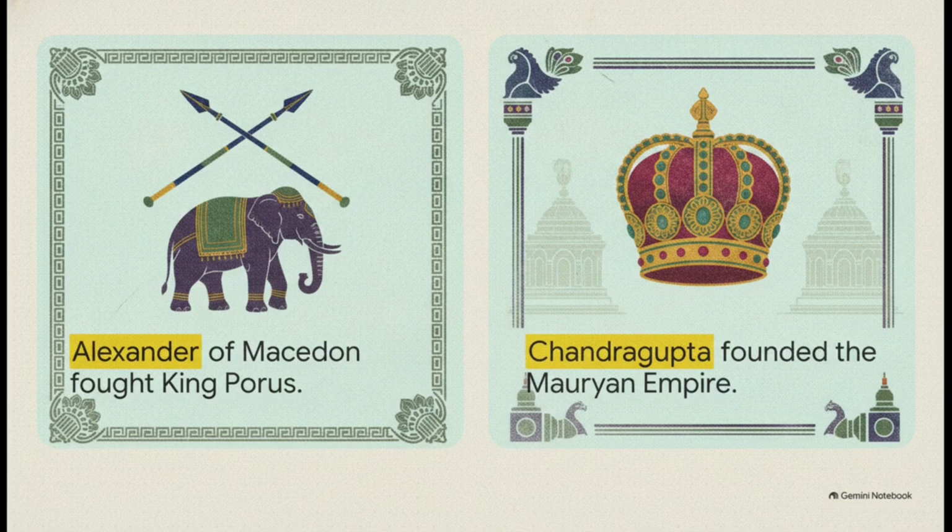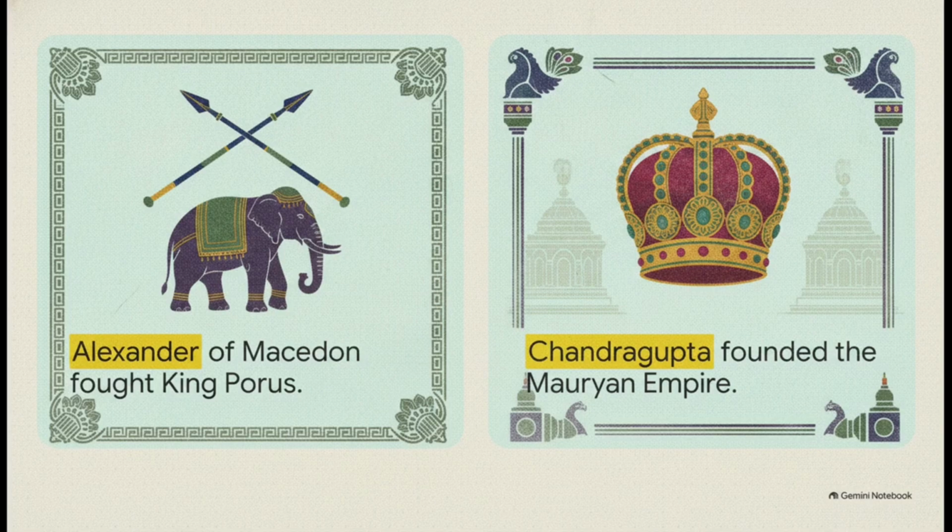Let's look at 2 major players here. In 326 BCE, Alexander of Macedon pushed into the northwest, fighting King Porus at the Hydaspes River and facing down terrifying Indian war elephants. Now, Alexander technically won, but his soldiers were utterly exhausted. They flat out refused to march past the Beas River, which forced a huge retreat, ending the invasion.